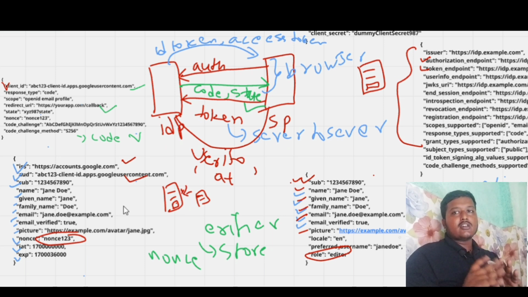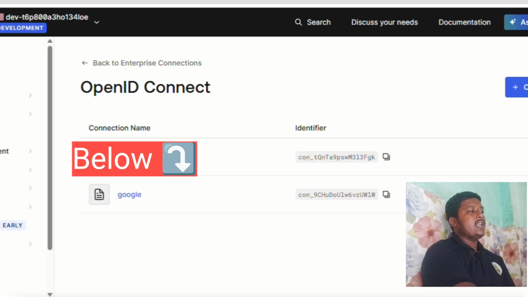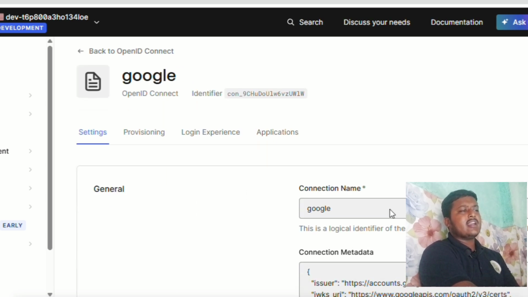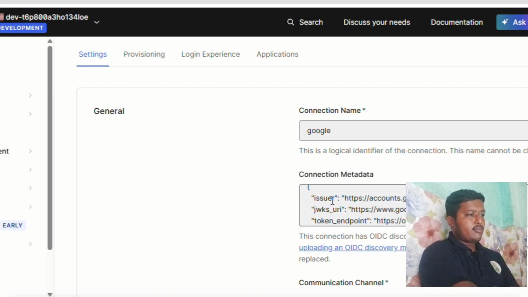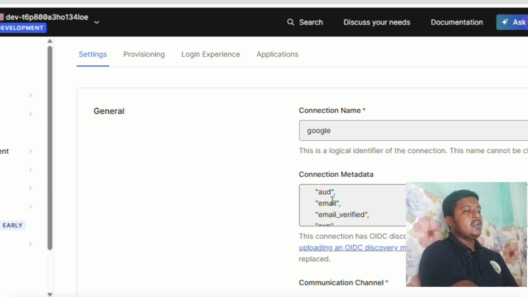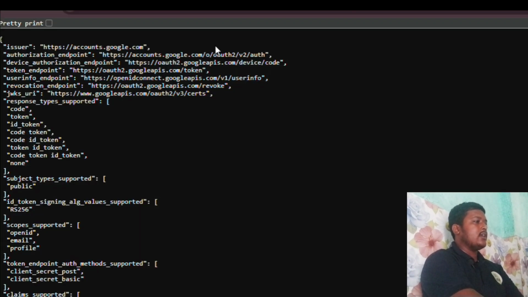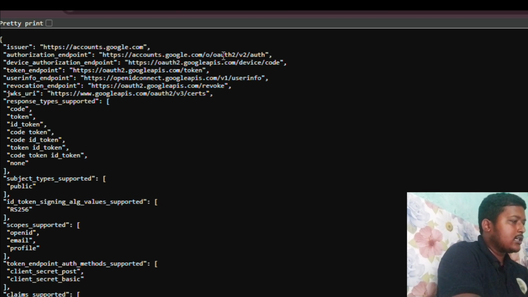Now we will see a demonstration of it using Auth0 and Google. So here you can see I have registered one Google application in Auth0. If I click on it, you can see all the configuration, like the name Google, and metadata is shared. You can upload metadata. Metadata contains certain things such as the issuer endpoint, JWK token endpoint, all these things. You can upload that, or you can simply give the discovery endpoint of Google. If you are wondering what a discovery endpoint is, just see, this is the discovery endpoint of Google, which contains all these parameters.